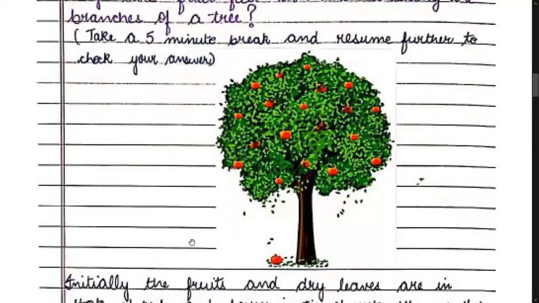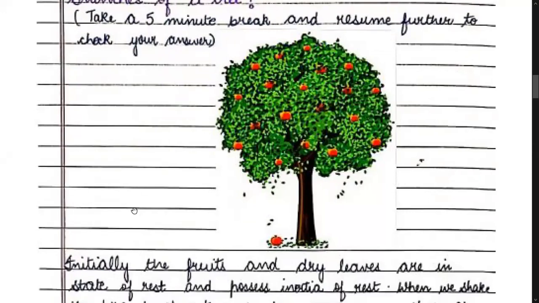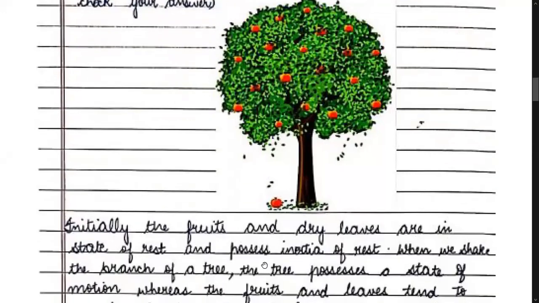Students, I hope you have written the answer. Now see what can be its answer. Children, initially the fruits and the dry leaves are in state of rest, and they all possess inertia of rest, since whole of the tree was at rest. But when we shake a branch of a tree, that branch comes in motion.